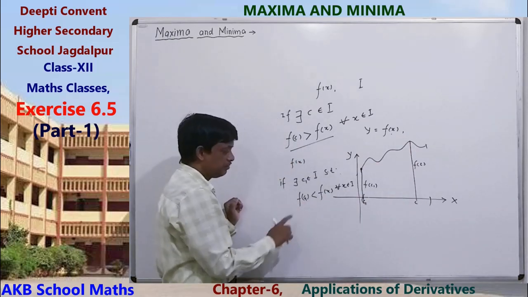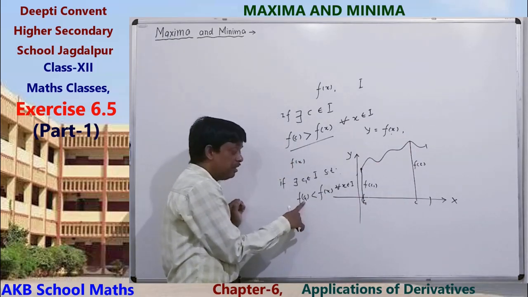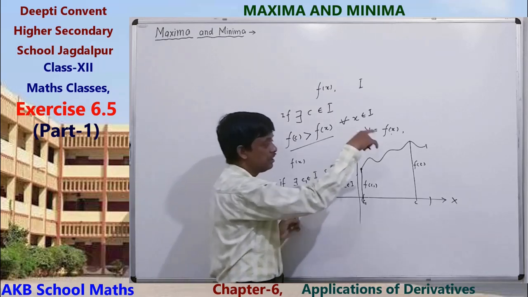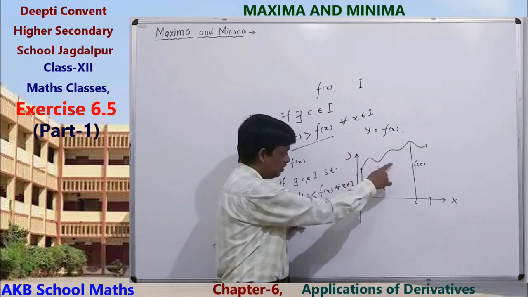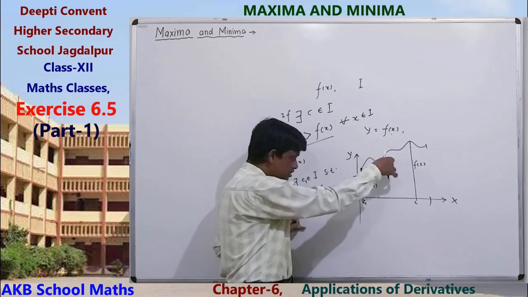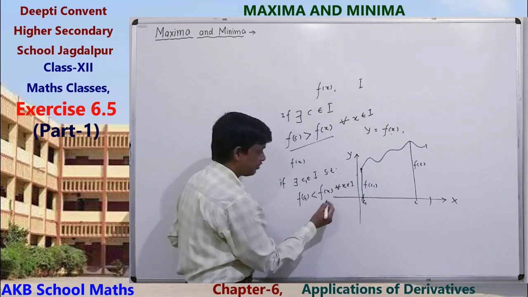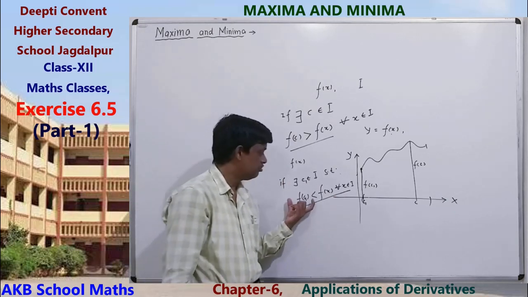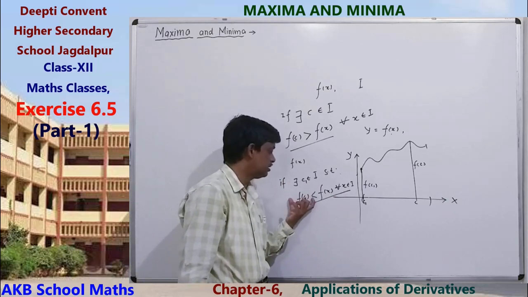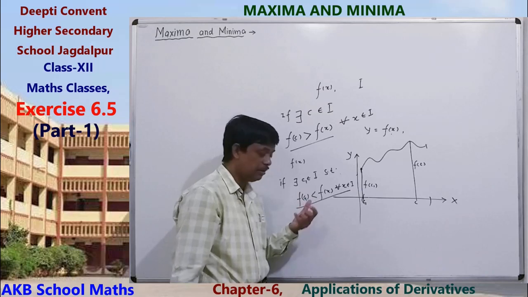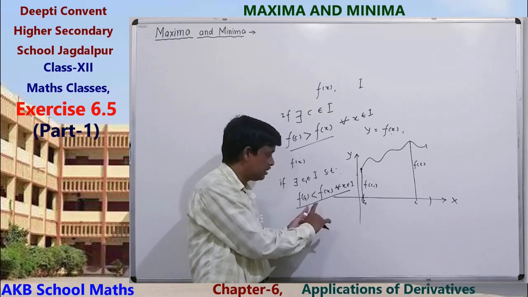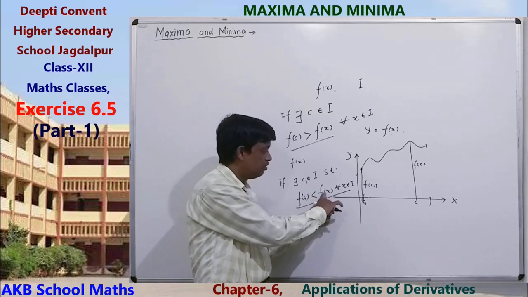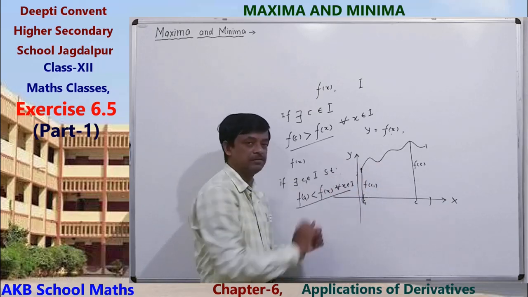So we can say this is the minimum value of the function in this interval. This is the condition for having a minimum value at the point C1: f(c1) is always less than all values of the function in this interval.